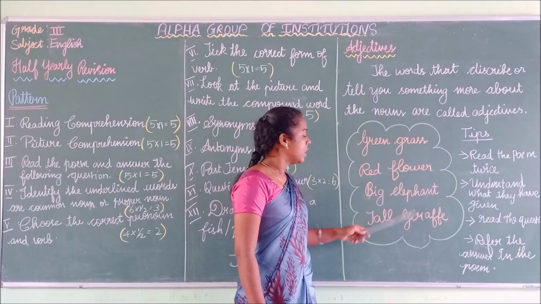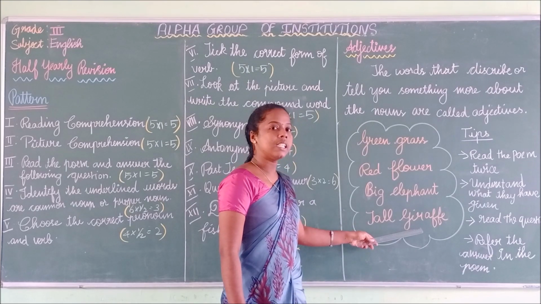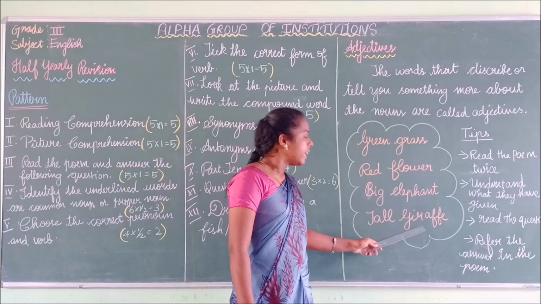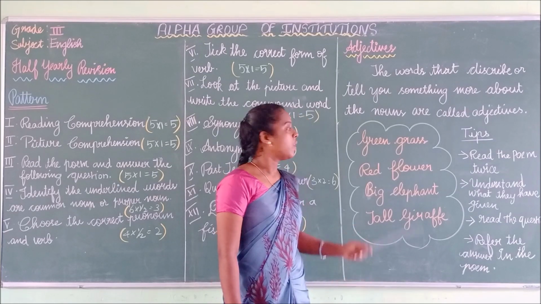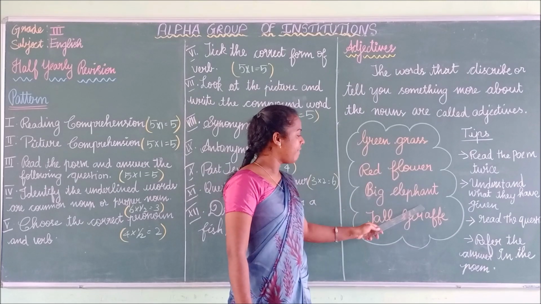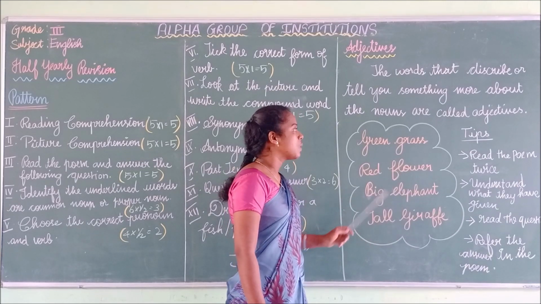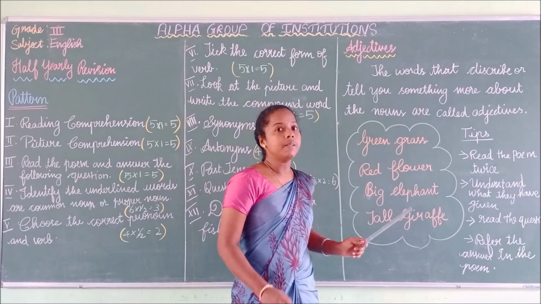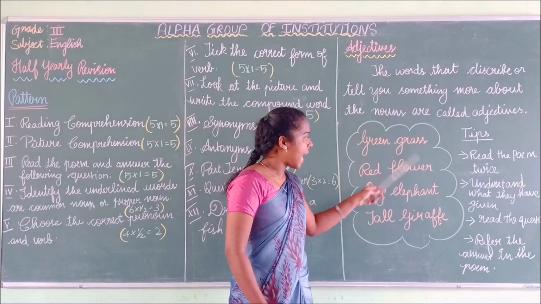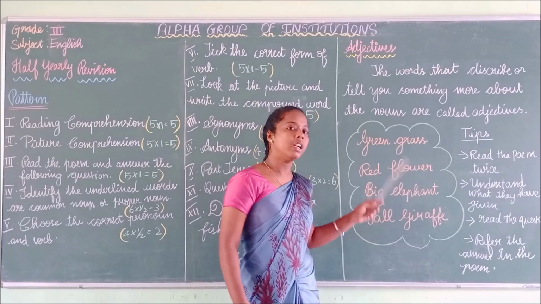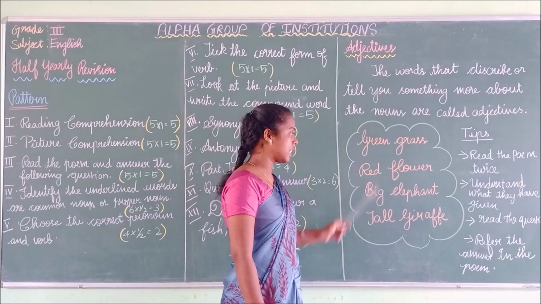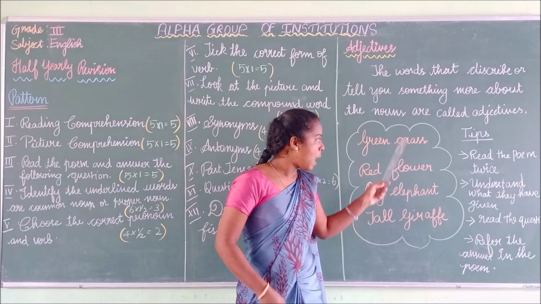Tall giraffe. So here giraffe is the noun. Tall is the adjective. So this tall describes the giraffe. So green grass, red flower, big elephant, tall giraffe. Adjectives describe or tell you more about nouns. Grass, flower, elephant and giraffe are nouns. Green, red, big, tall are adjectives. This adjective describes more about these nouns.